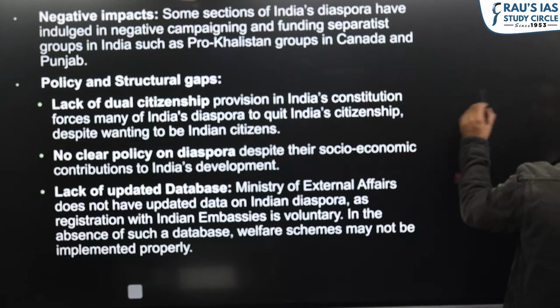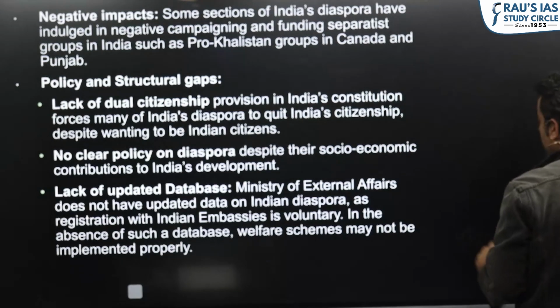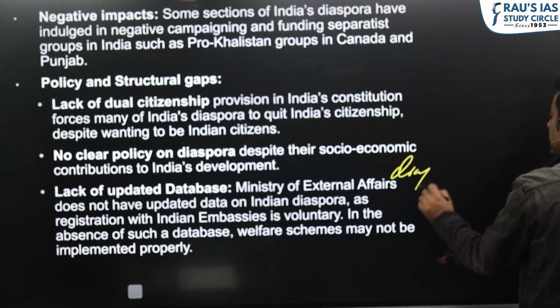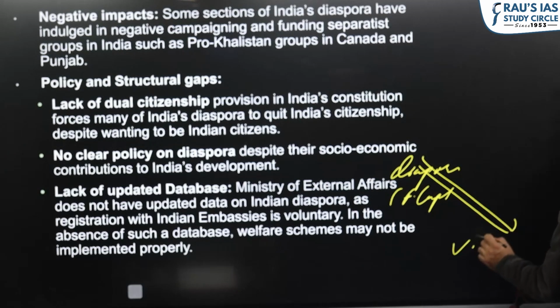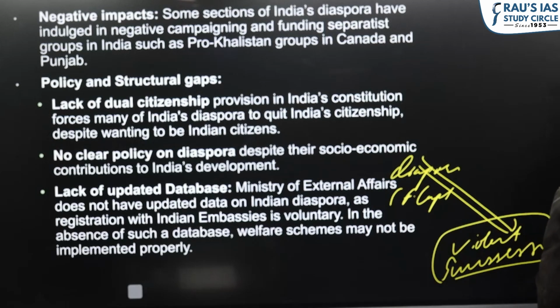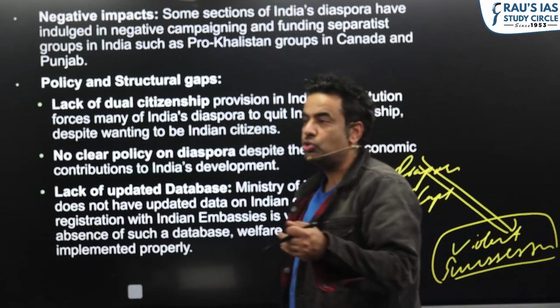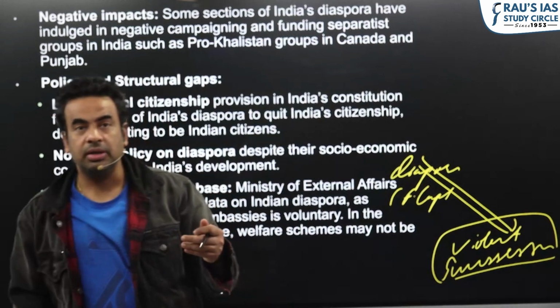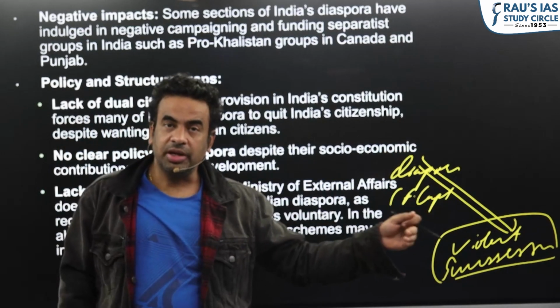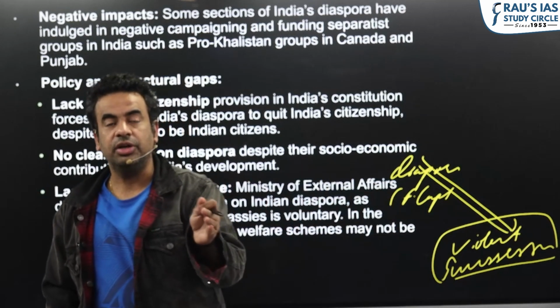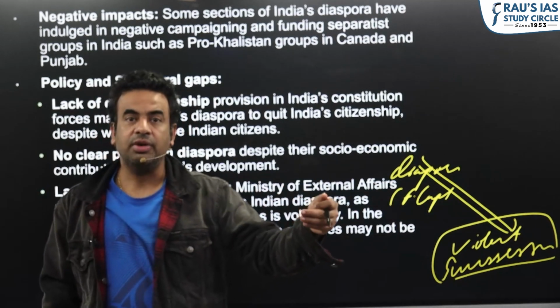Now, one of the negative impacts which is very important to understand is that many times diaspora, because of their financial capability and strength, start funding violent secessionist movements in the respective states, and this will be seen as support to terrorism. For example, the Tamil diaspora of Europe, the Tamil diaspora of Sri Lanka, they funded the struggle of LTTE, the issue of Khalistan in India.